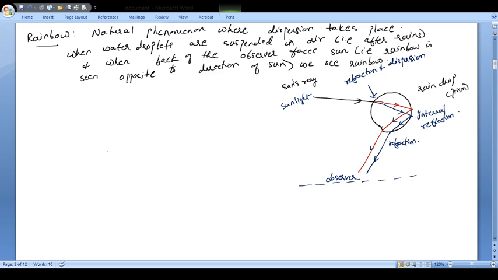rainbow. If you see a rainbow, you get a rainbow in the form of an arc, right. Whenever you see a rainbow, you will get a rainbow in the form of an arc of a circle. A rainbow always looks like this to you. And your lower part is basically what? Here the lower part is violet and the upper part is red. And this is basically your primary rainbow. So whenever you see a primary rainbow, you will find that you get violet at the bottom and red at the top.